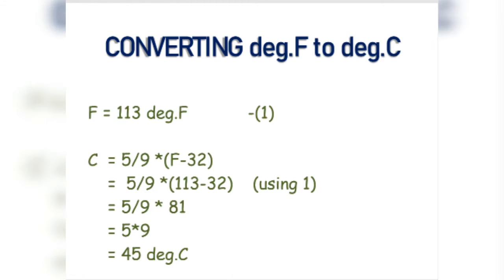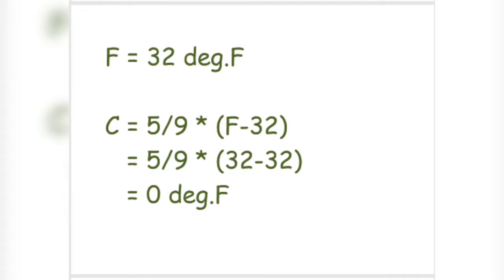Now to convert degree Fahrenheit to degree Celsius, we use the formula C equals 5 by 9 into (F minus 32) in the bracket. So if the value of F is 113 degree Fahrenheit, we put the value in the formula and get 45 degree Celsius as our answer. Similarly, if F equals 32 degree Fahrenheit, then by putting the value of F in the formula, the value of C comes as 0 degree Celsius. That is the melting point of ice.